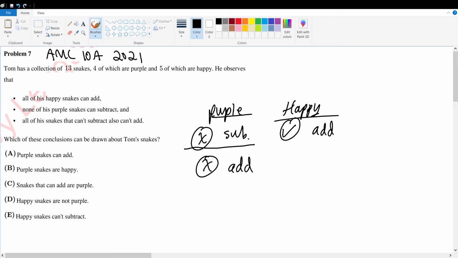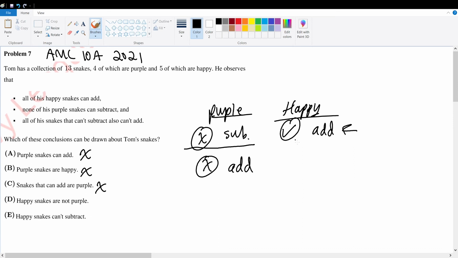Purple snakes can add. Well, we just established that that is false, so we can cross this out. Purple snakes are happy. Well, what are the definitions of a happy snake? Well, happy snakes can add, and purple snakes cannot add. So B is wrong as well. C, snakes that can add are purple. Well, within the purple snake group, they cannot add. And since purple snakes cannot add, snakes that can add are definitely not purple. So C is wrong.